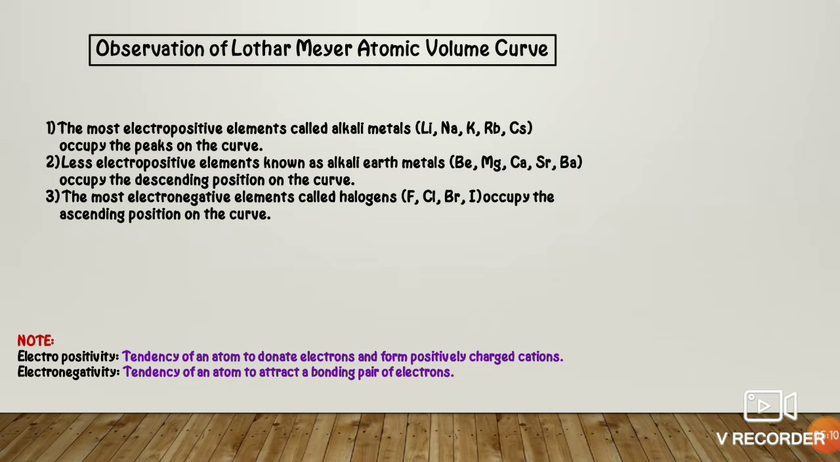And finally, the most electronegative elements. Here, note that electronegative means the tendency of an atom to accept an electron and form a negative charge. Like fluorine, chlorine, bromine, iodine, which need 1 electron, that is, they form negative ions. They occupy the ascending position on the curve. Let's see it in the curve.